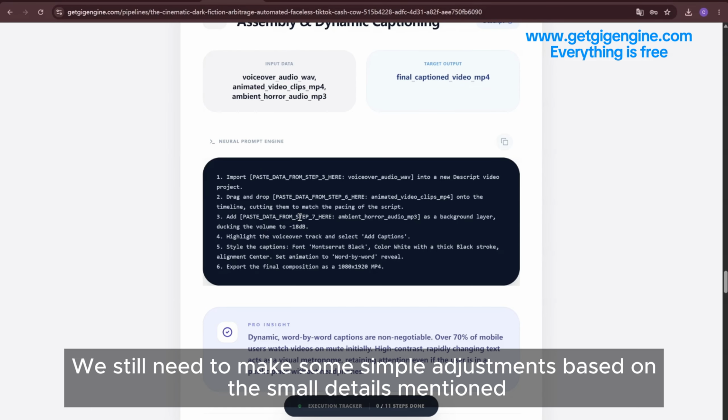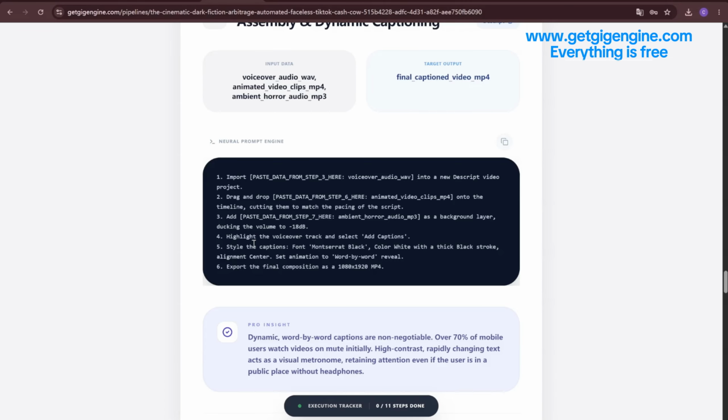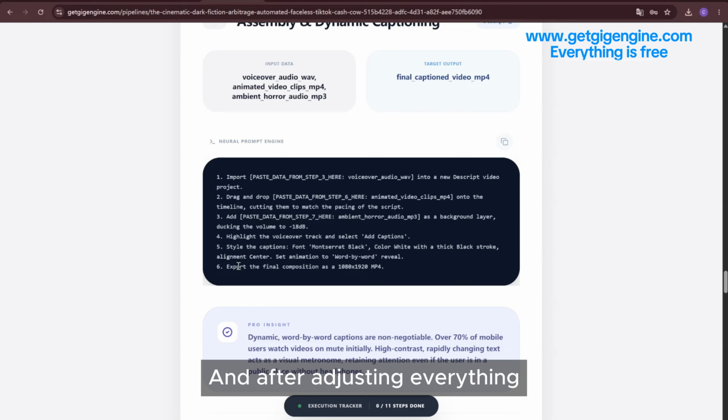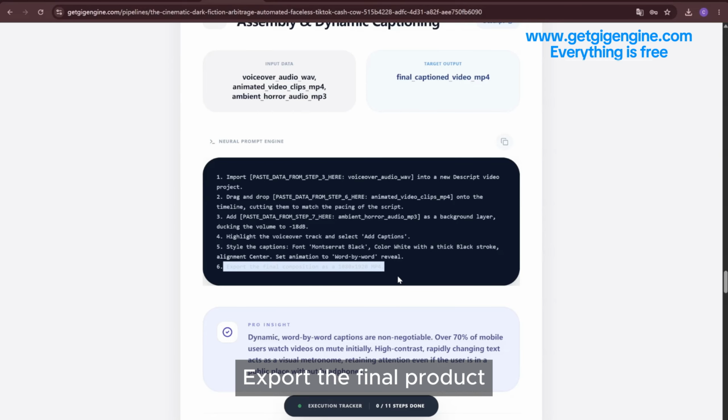We still need to make some simple adjustments based on the small details mentioned, like step 4 here. Step 5 here, and after adjusting everything, export the final product. Then we'll have a final horror story video ready to upload to video platforms.